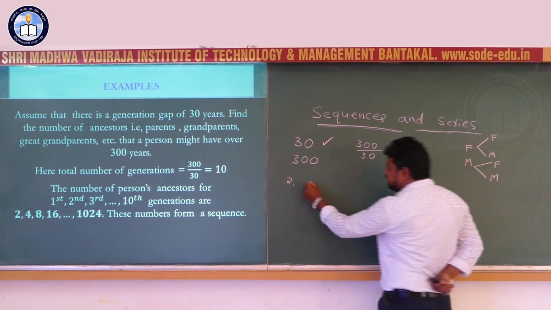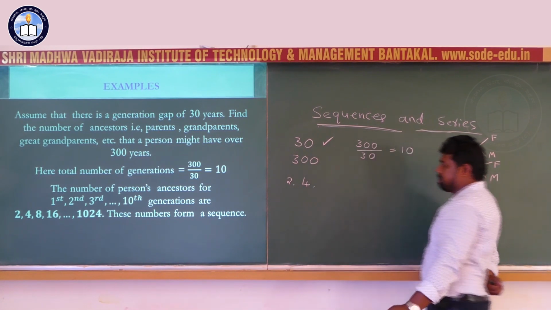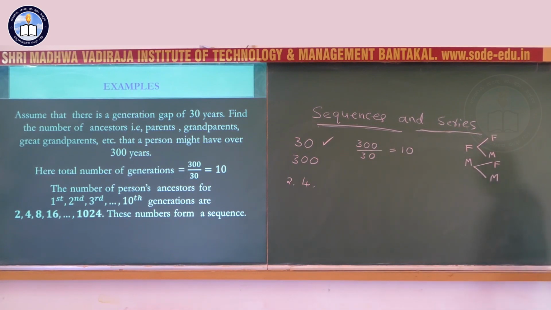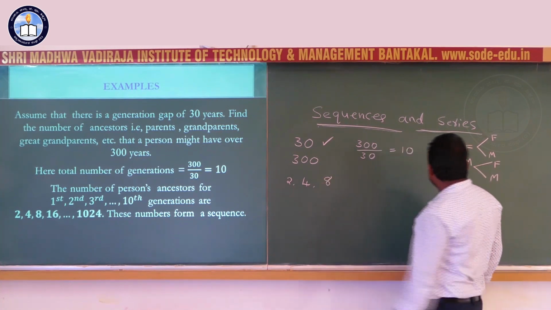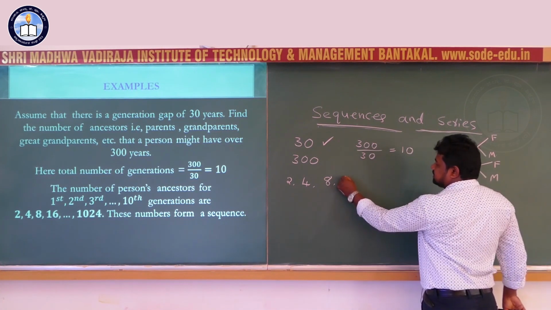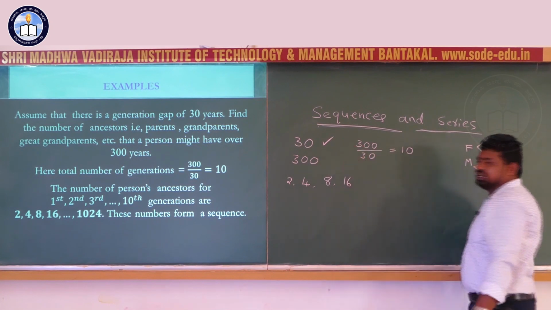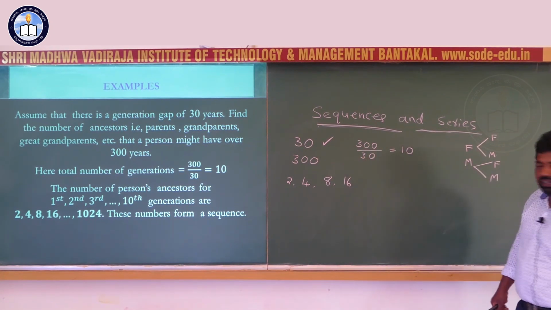So in the second generation, 4 members. Like that in the third generation, totally 8 members. Correct? Next, the fourth generation has 16 members.